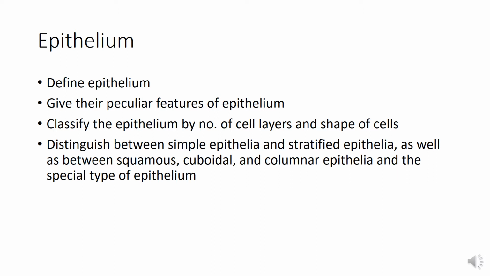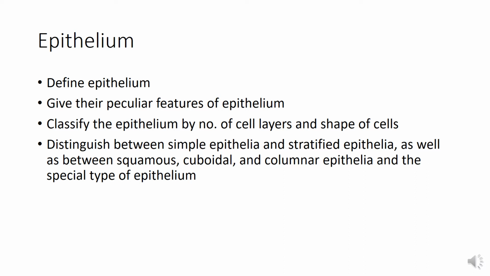Now the fourth question which comes is: give the distinction between the simple epithelia and the stratified epithelia, as well as between the squamous, cuboidal and columnar epithelia.